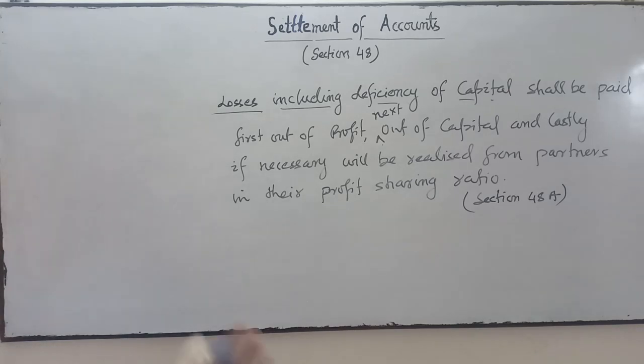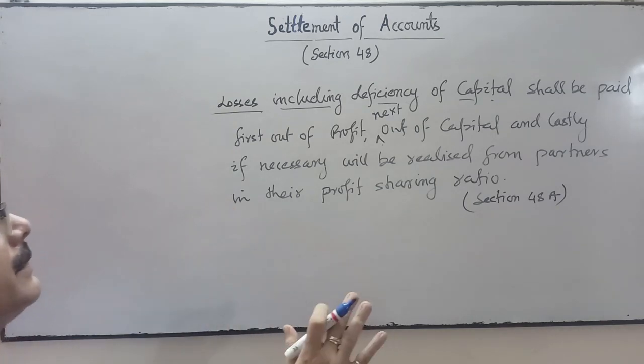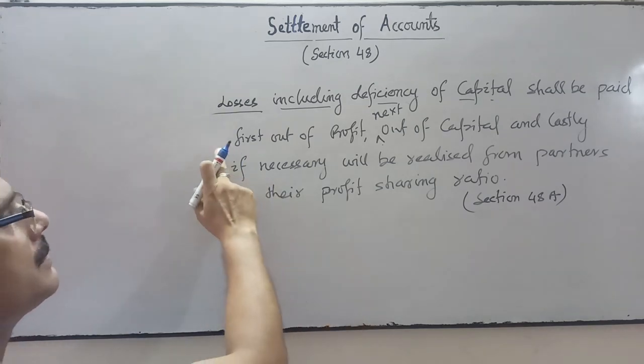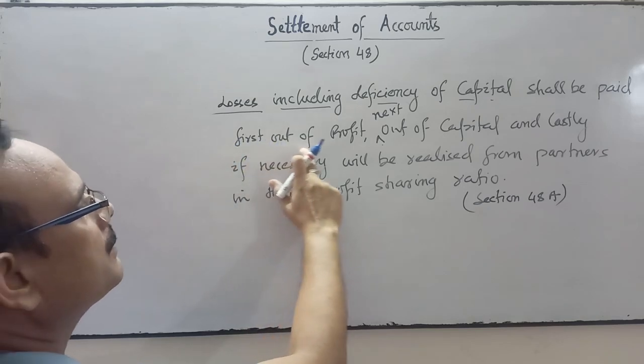So losses including deficiency of capital shall be first adjusted from profit.